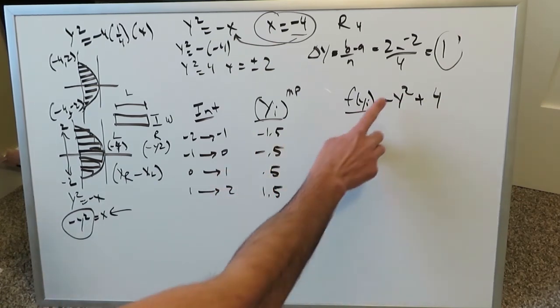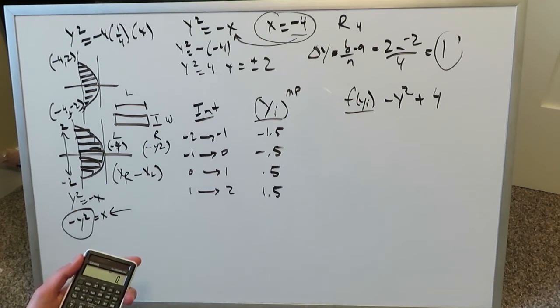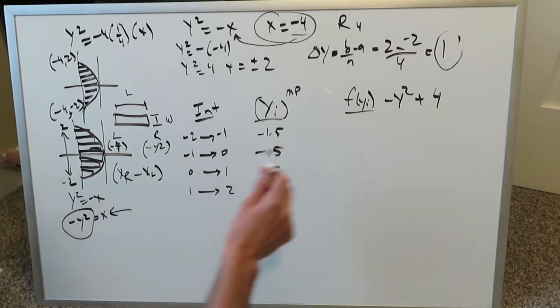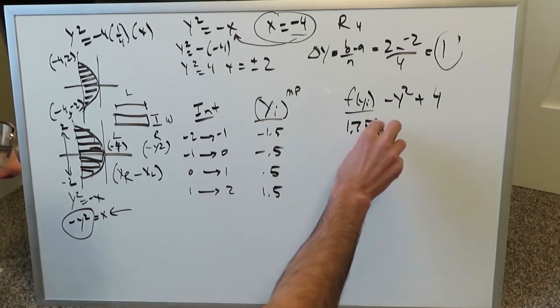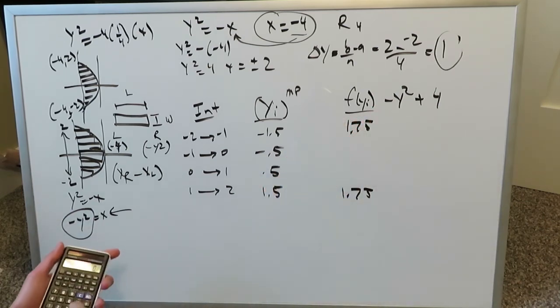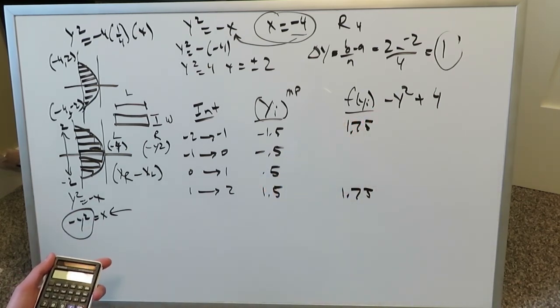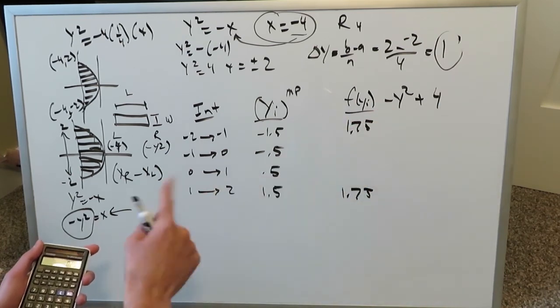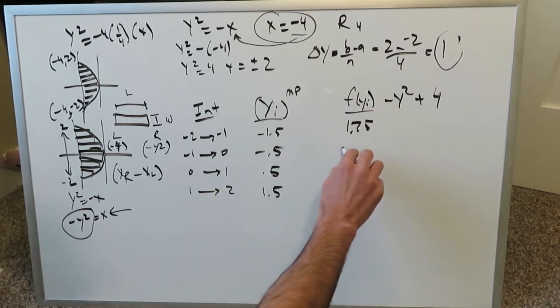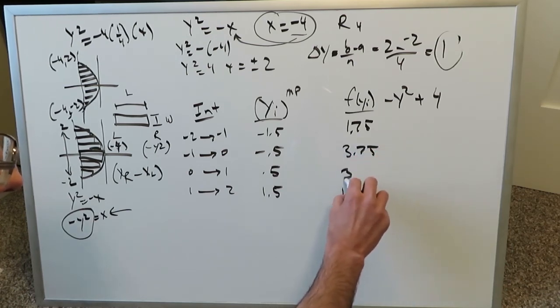But it's more than that. We have a minus and compounding that, 1.5 minus square plus 4, I get a 1.75 over here. 1.75. Here I'll get a 1.75 as well. Let's put 0.5. 0.5 minus square it, and then you have to reattach a minus because there's a minus outside that y square, and then you plus 4 to it and you get 3.75. And this will likely be the same.